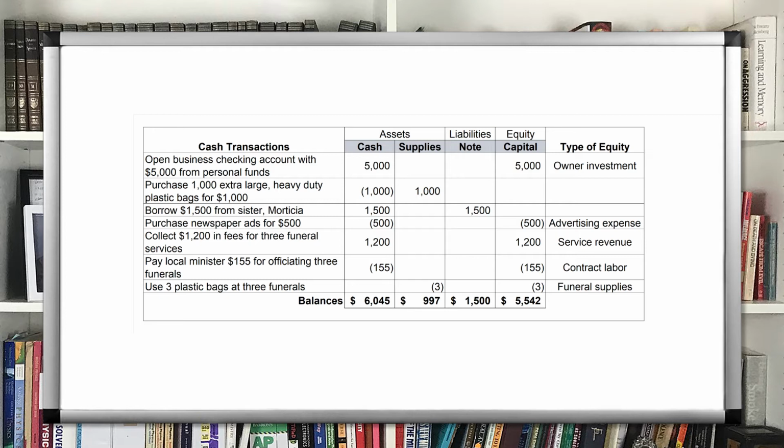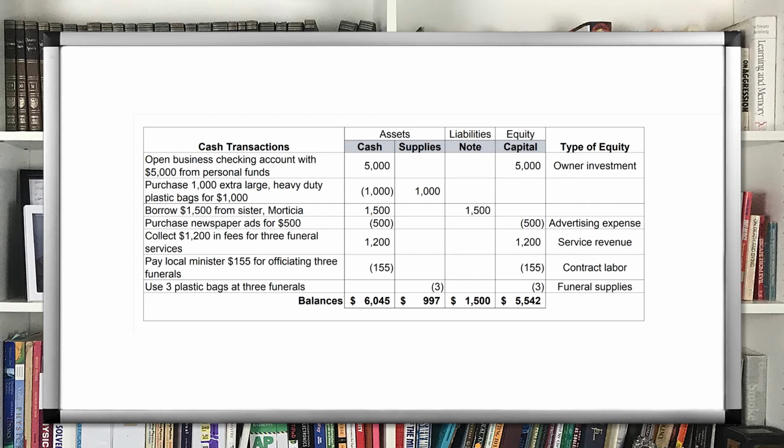Notice that the basic accounting equation is maintained after each transaction. In the first transaction, an asset is increased by $5,000 while equity increases by the same amount. In some transactions, like the second, only one side of the equation is changed. One asset, cash, decreased, while another asset, funeral supplies, increased by the same amount. In the third transaction, cash increased and so did a liability in the same amount.